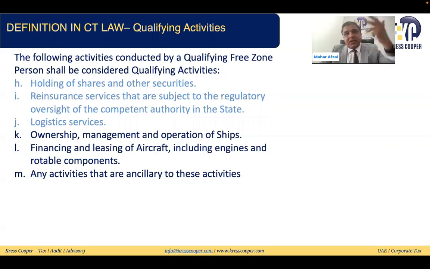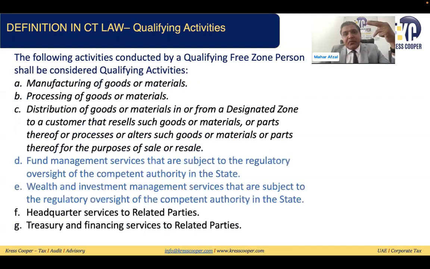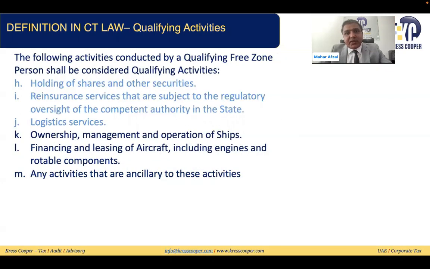So we can say three things related to goods: manufacturing of the goods and material, processing of the goods and material, distribution of the goods and material. Two for services: fund management services, wealth and investment management services. Two with the related party: headquarter services to the related party, treasury and financing services to the related party. The rest relate to holding: these are the basic financial activities, holding of shares and other securities, and reinsurance. Then the rest are ships and aircraft. And the last one, any income incidental to all of these activities will be considered qualifying activities.